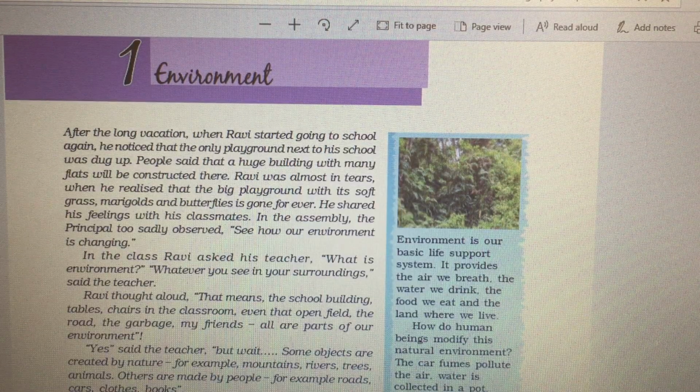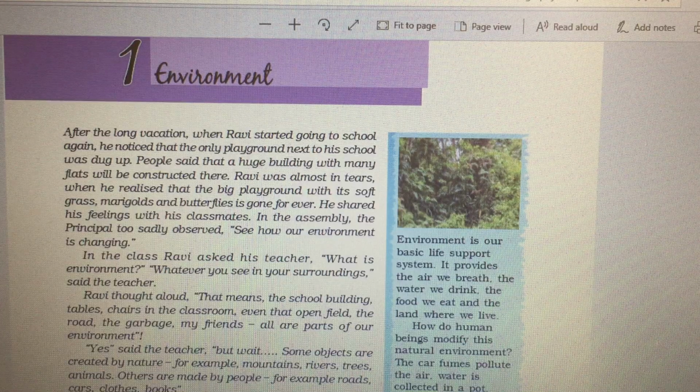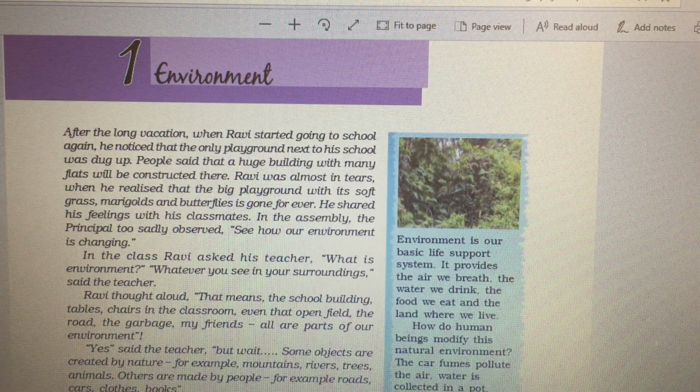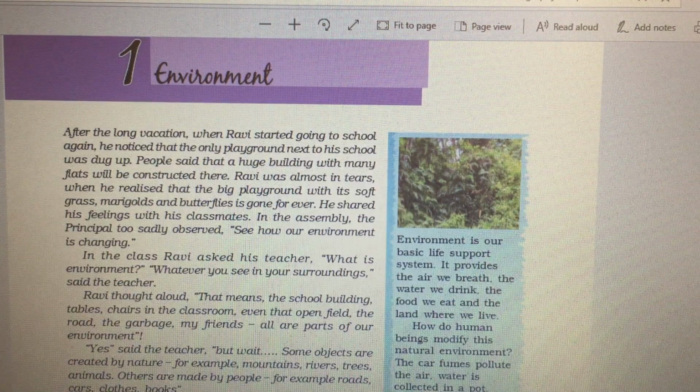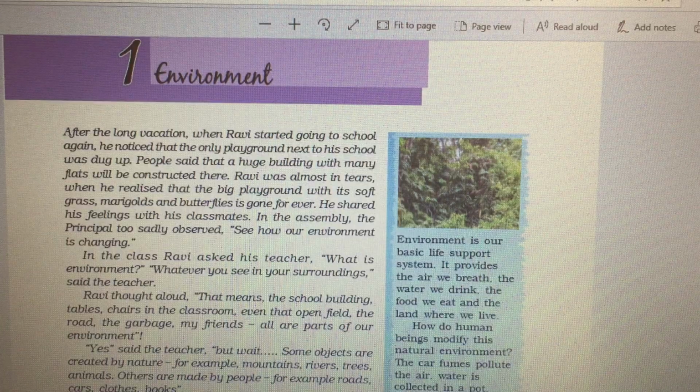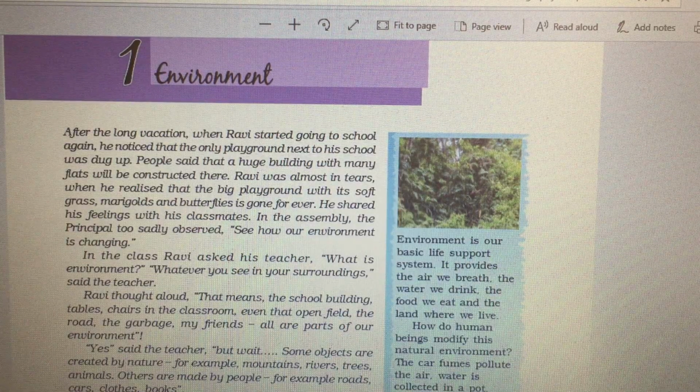So, let's try to understand this with a story of Ravi. Ravi is a normal student. He's coming back after a long vacation. So when he goes to school, he notices there was a playground and it has been dug up. And he was very upset seeing that because it was the only playground in that area, and all children loved playing over there.